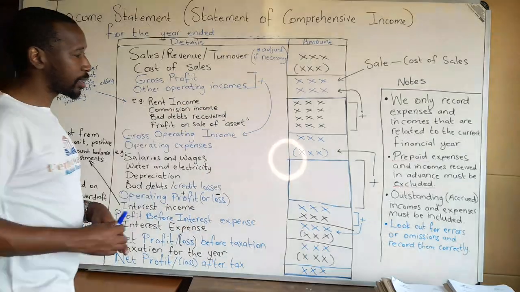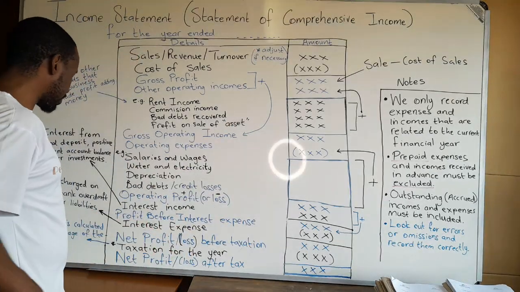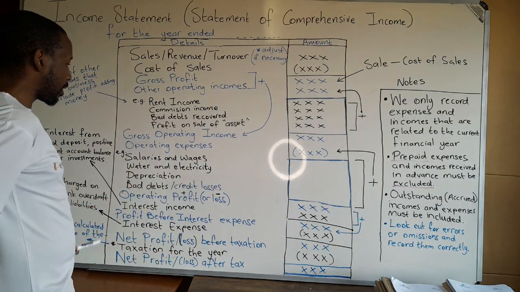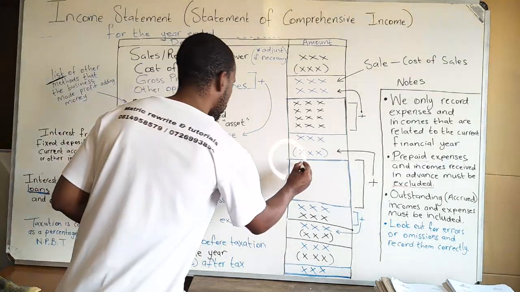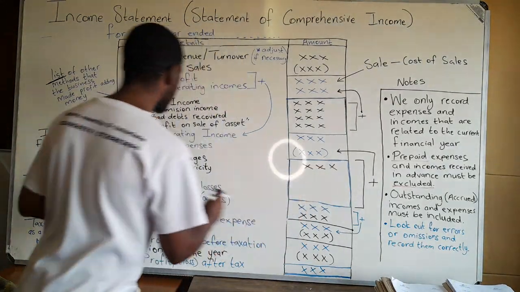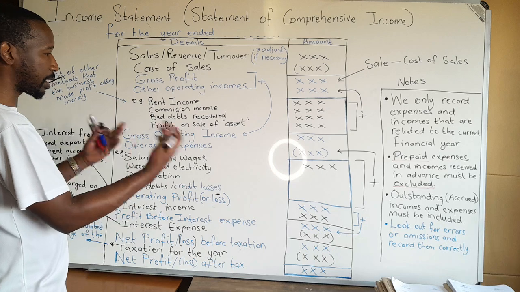Once that is done, we are then going to consider our expenses. So we are going to have our salaries. So we start with the salaries case. So our salaries will come in here. So remember, these are examples. So some companies will have additional things.